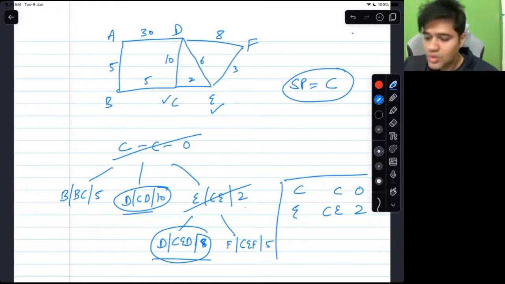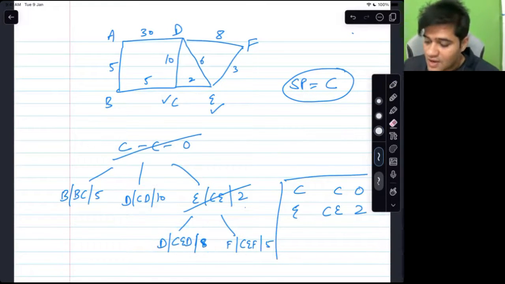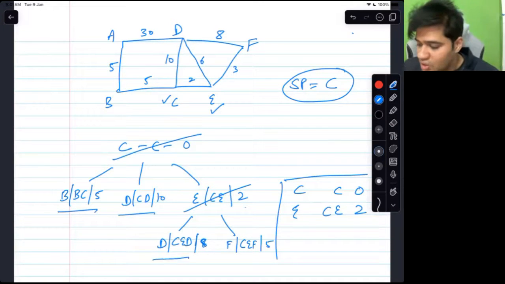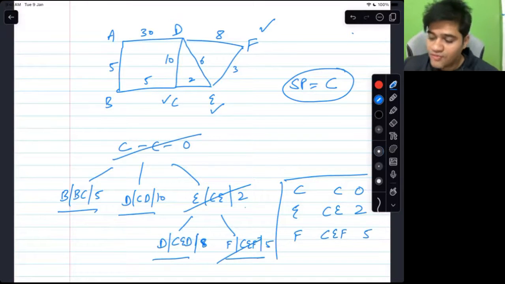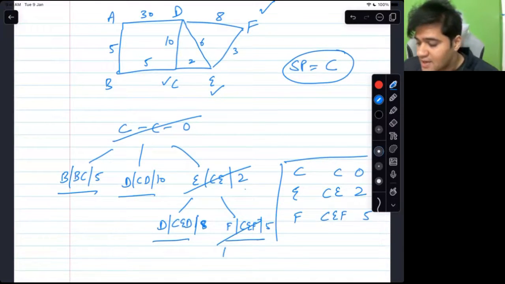Cool, great. So the algorithm is working. Which one to remove now? B, D or F? We can remove B or F. Both are equal actually, both are 5. So we can remove either one of them and the result would remain the same. Remove, mark, work, F: CEF at the cost of 5. Neighbors of F are E and D. E is done, so D will be explored again.